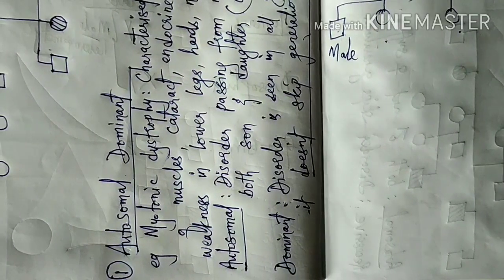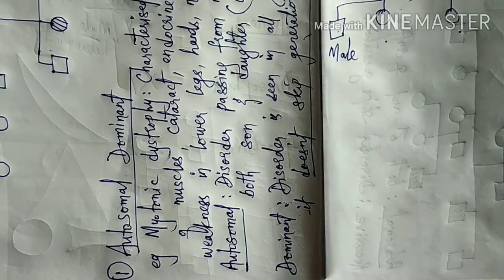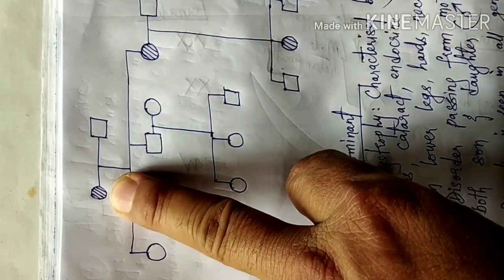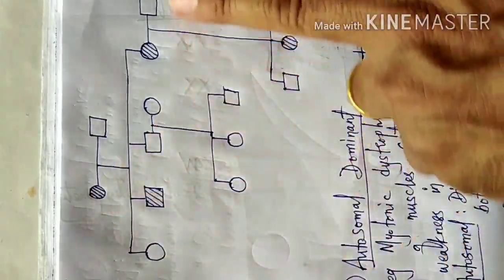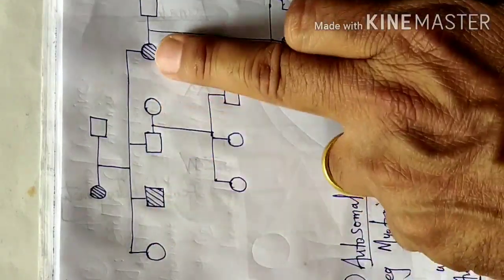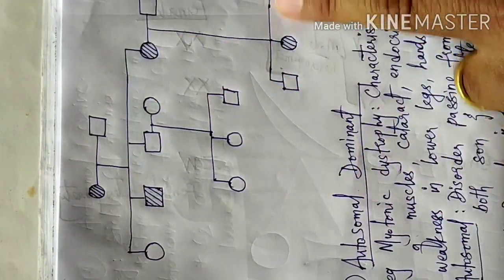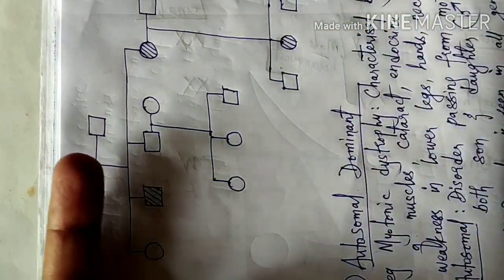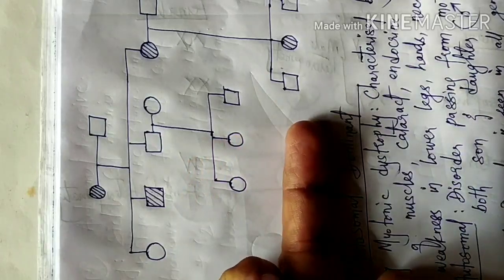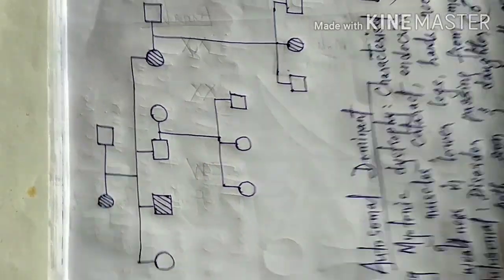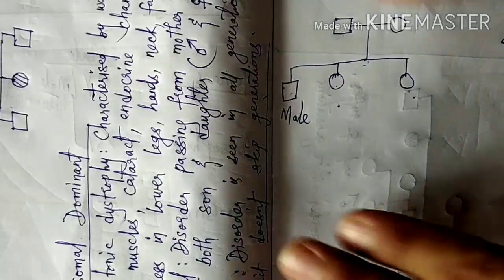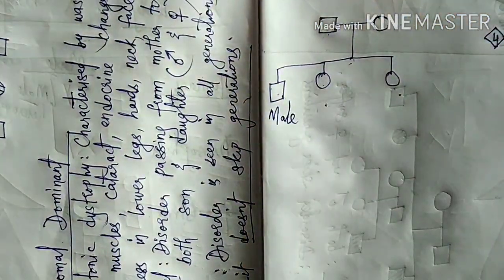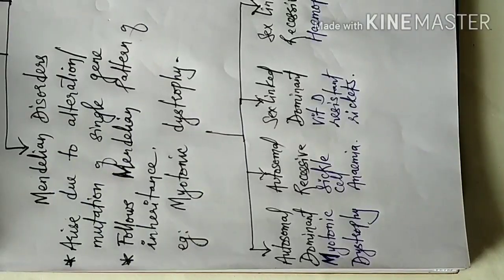Again, this trait is called dominant. Why dominant? Because if you see the pedigree, this trait is seen in all generations of a family. This is generation 1, this is generation 2, where 2 individuals are suffering, and this is generation 3, where 1 individual is suffering. So the trait is seen in all the generations of a given family. In other words, it is not skipping generations. The trait does not skip generations, therefore this trait is dominant.